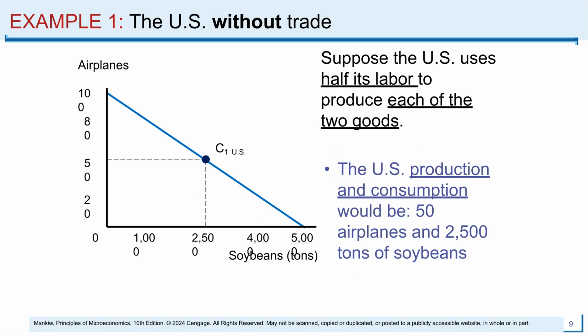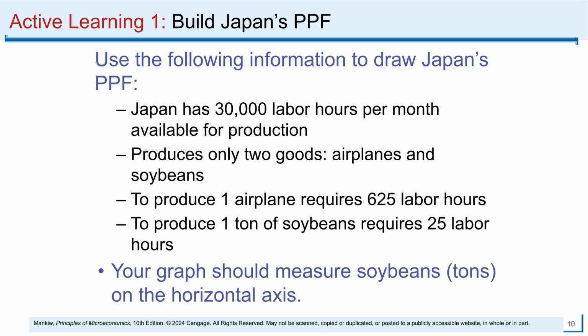Without trade, a country must consume exactly what it produces. If the US allocates half its labor to each good, it reaches point C1, consuming 50 airplanes and 2,500 tons of soybeans. Now, let's build a PPF for Japan. With 30,000 labor hours, producing one airplane takes 625 hours, and 1 ton of soybeans takes 25 hours. Let's map this on a graph.